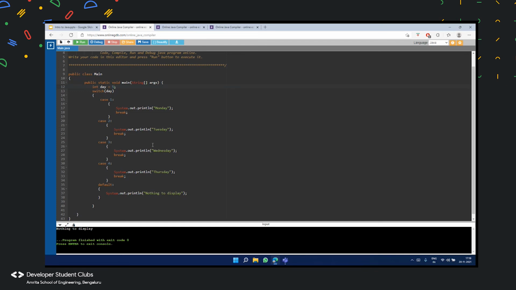So when you're writing software, or when bigger programs are written, you take care of all the kinds of cases that are possible and only then write. So in case of failure, you have to write some kind of code when writing bigger programs, in order to handle unexpected inputs also. So just as we learned from this hands-on code, what we understood is it's going to the default case where it shows nothing to display.